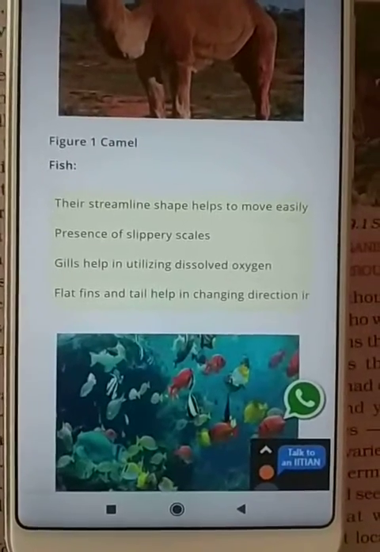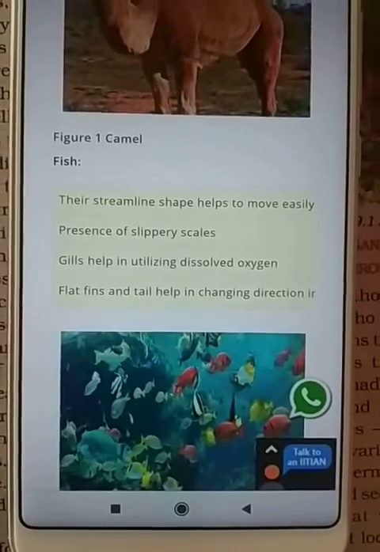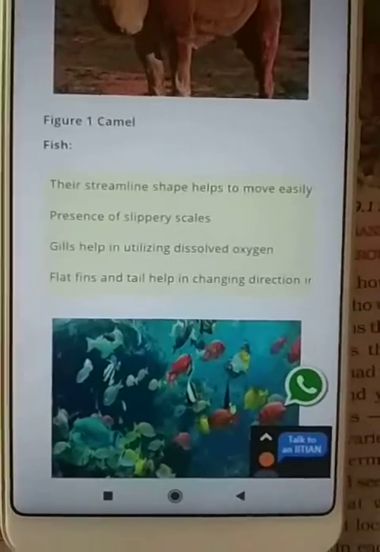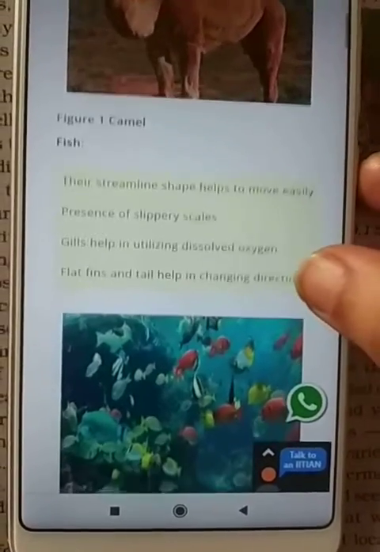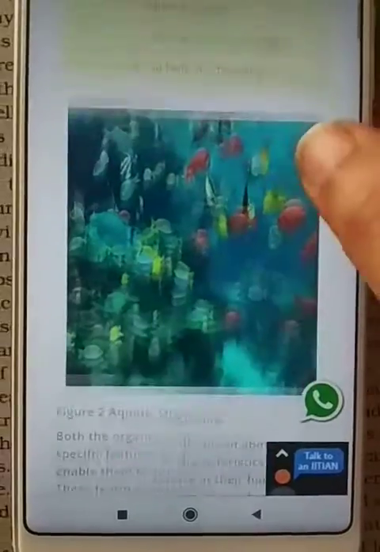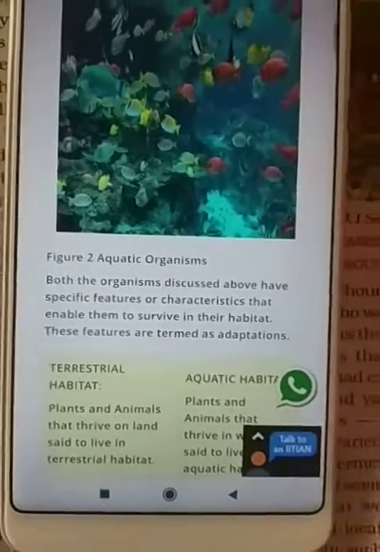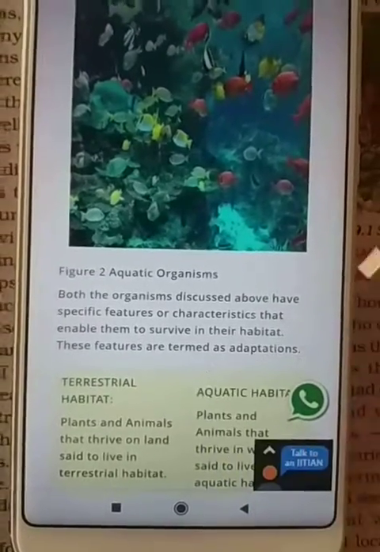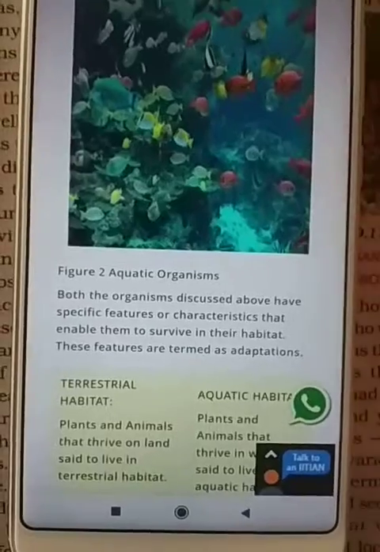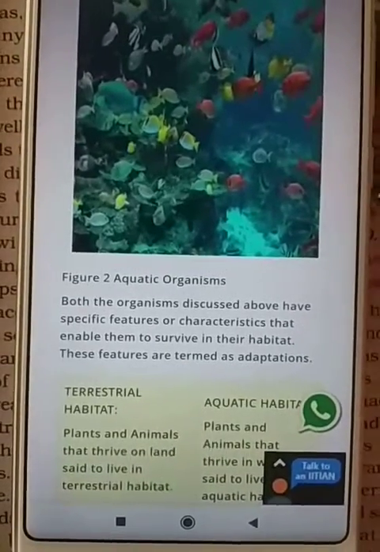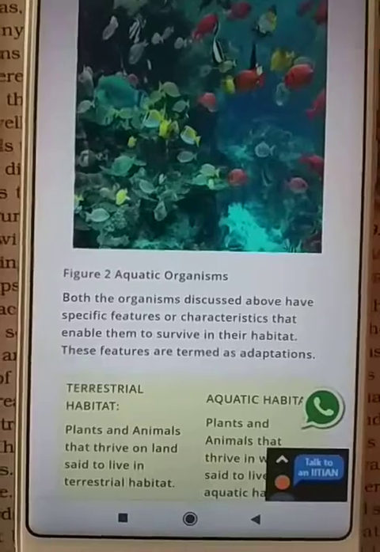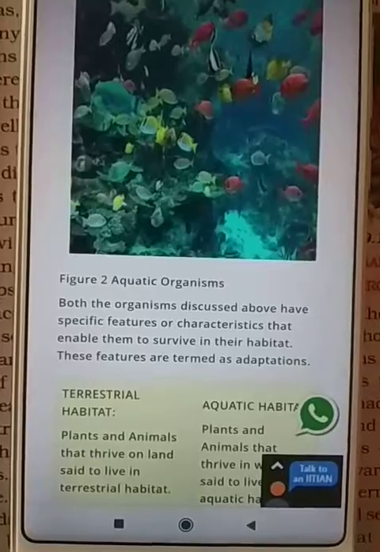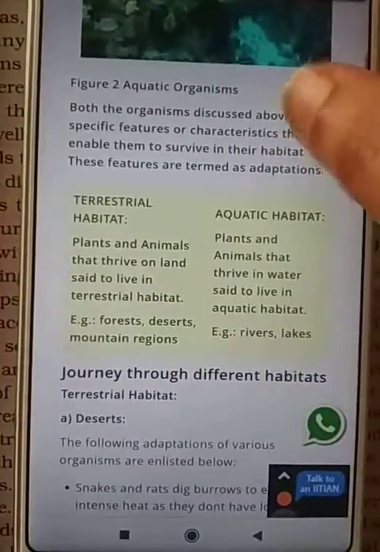So animals adapt themselves to live in those conditions. They live in the habitat where everything is present for their survival, like proper temperature, water, oxygen. Both the organisms discussed have specific features that enable them to survive in their particular habitat. So habitats are the places where animals can live and survive, and in their habitat they have everything for their survival: temperature, soil, food, protection, everything.